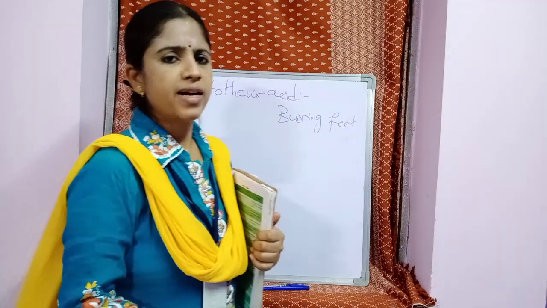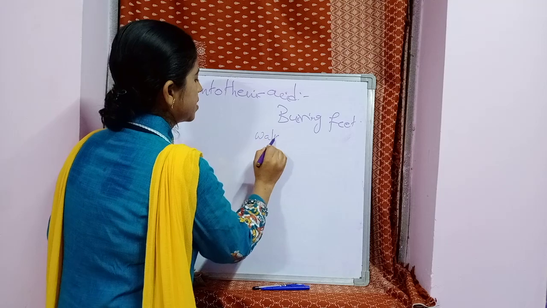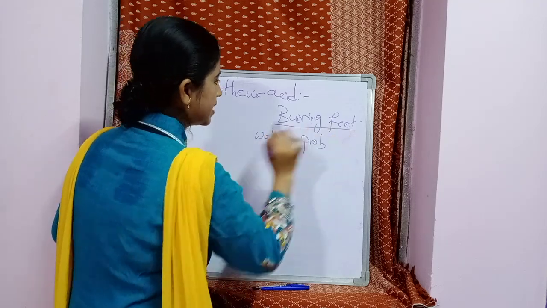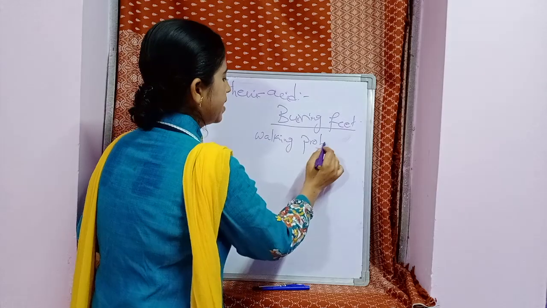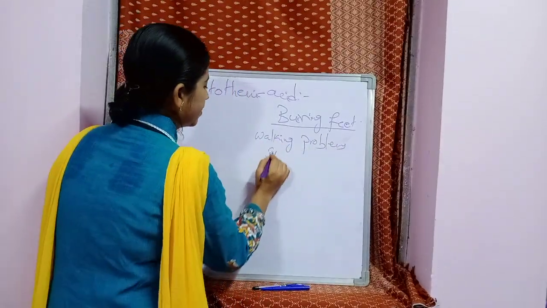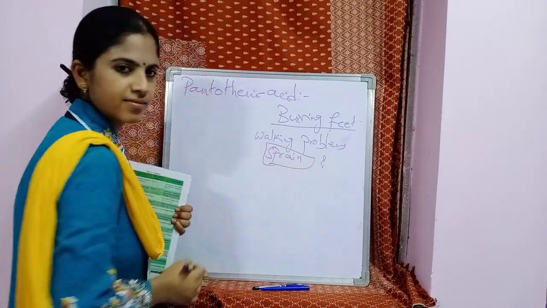So if the feet are burning, how can the person or the child walk? So the symptoms are walking problems. Deficiency disease is burning feet. Symptom is walking problems and sprain. Find out the meaning of sprain.